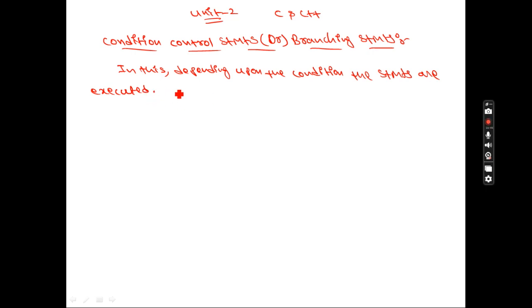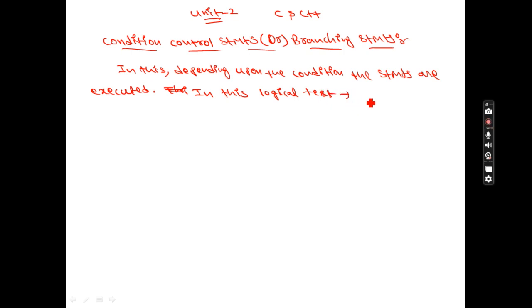In this, some people are asking about notes also, so because of that I'm writing the answers. In this we are going to perform what? Logical test. You know what is the meaning of logical test? You know already we have discussed logical operators in unit 1. So we are going to perform the logical test.